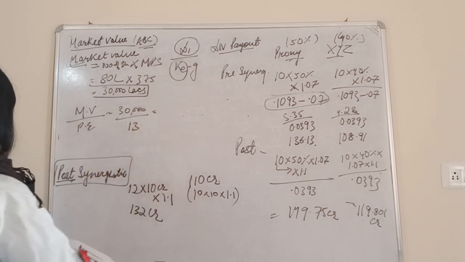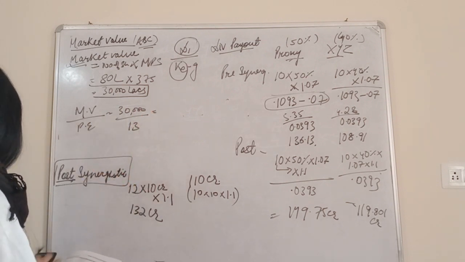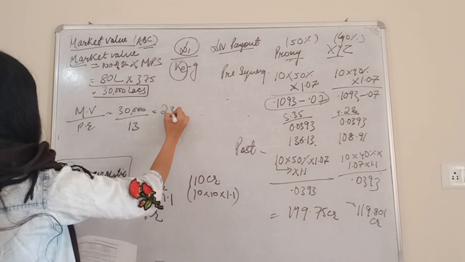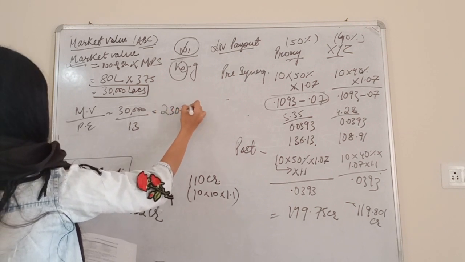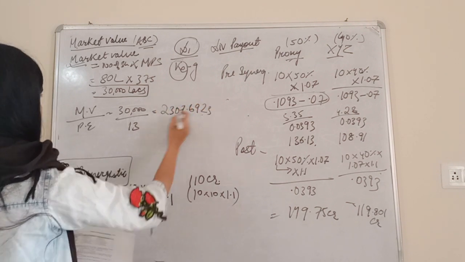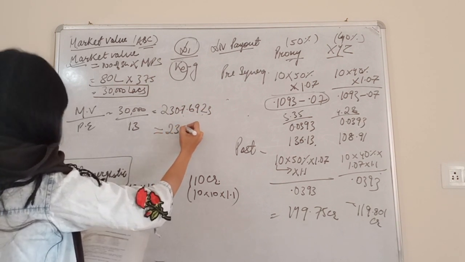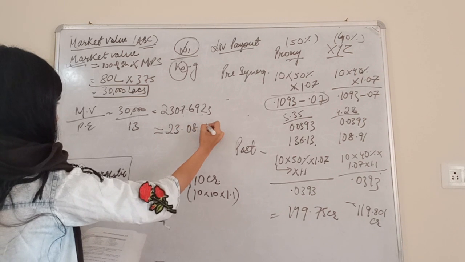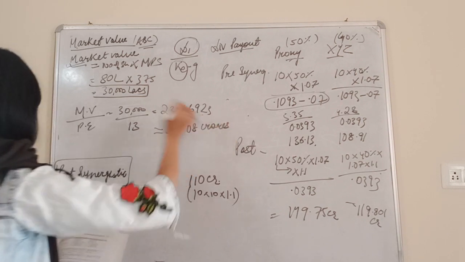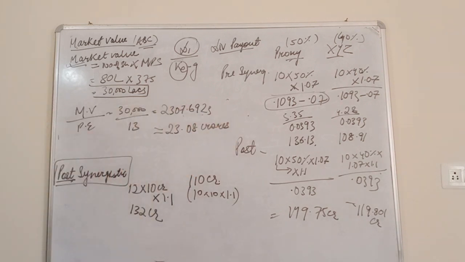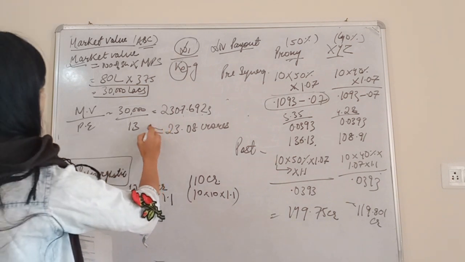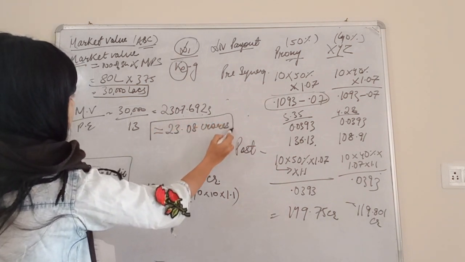So PAT will come as 2307.6923, approximating it to be 23.08 crores. Okay. Now see, this is the PAT, post tax earnings of ABC as a whole.